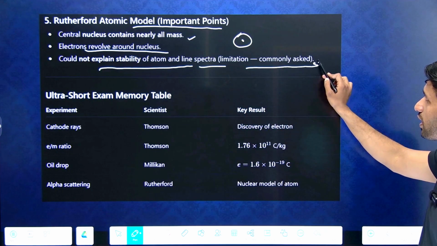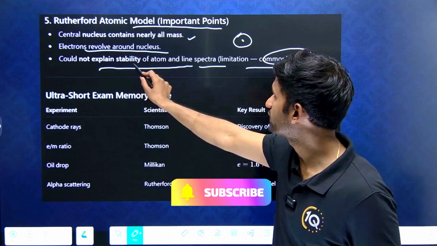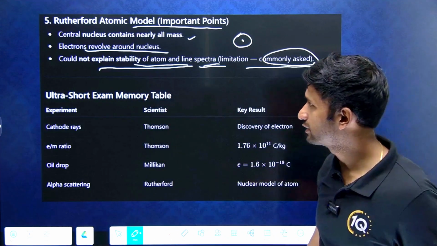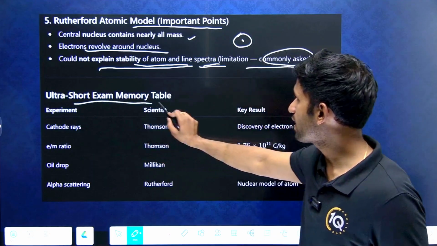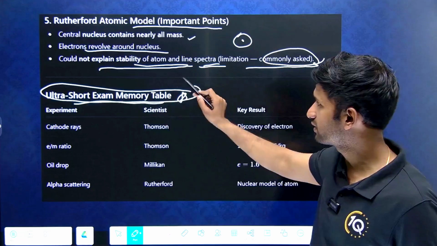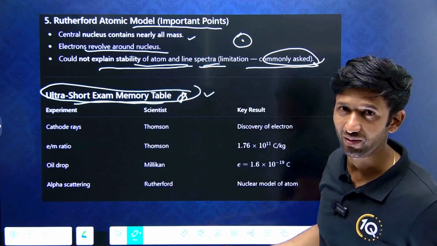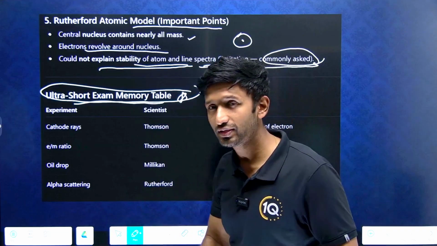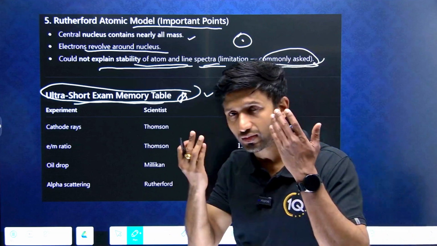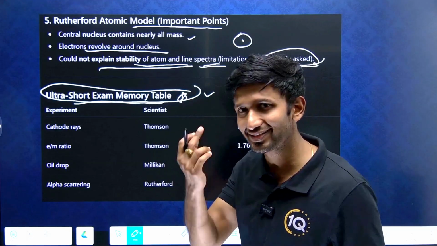Limitations. So these are actually commonly asked. What it couldn't explain: it couldn't explain the stability of the atom and the line spectra. These are actually the most important. We have summarized all these experiments into one concise sort of truth table, right? This is how it is represented, so that all the information we have discussed so far can get easily registered in your mind.